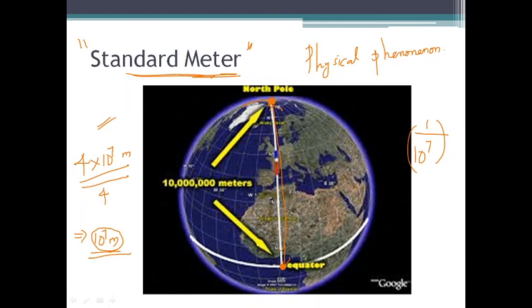But as we know, it is very difficult to measure this length, and it is very difficult to be used as a universal system of measurement. How can we measure the distance between the North Pole and the equator?